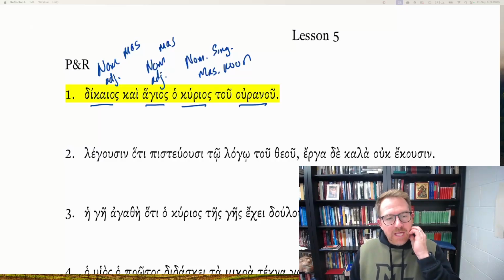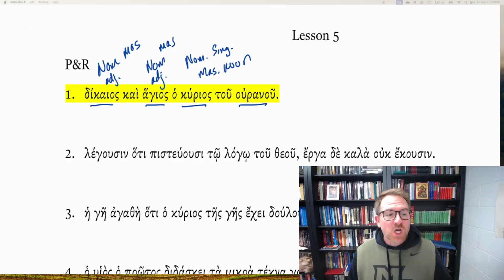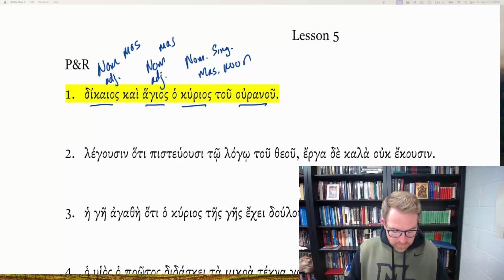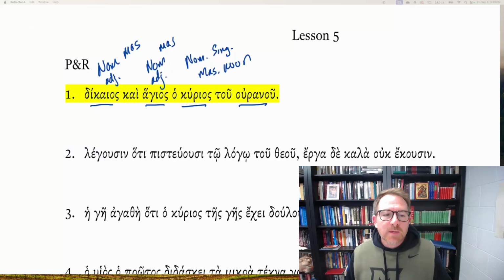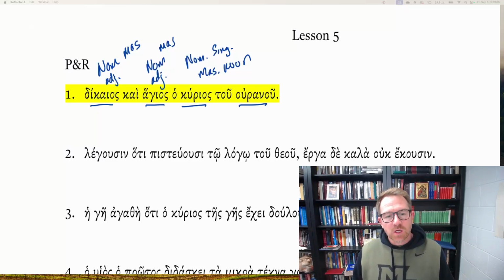So these adjectives are referring to the kurios, but I don't have a definite article in front of dikaios or hagios, and so these are not attributing righteous and holy to the Lord. These are predicating that the Lord is righteous and holy. But I can't just rush and go, okay, righteous and holy is the Lord. I've also got the Lord of heaven.